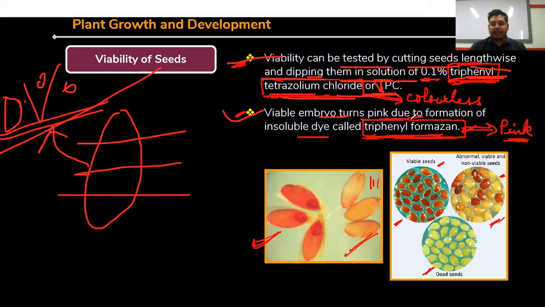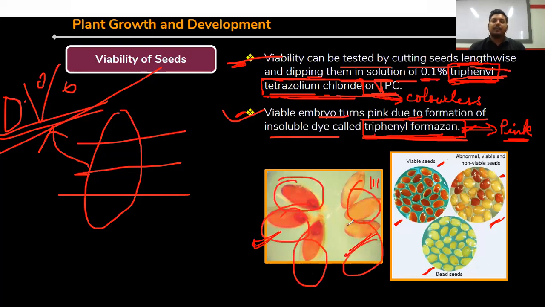A viable embryo turns pink due to formation of an insoluble dye called triphenyl formazan. What happens after dipping these seeds? They form a pink-like structure. Just see the structure, pink-like. So this confirms that yes, this is the viable embryo. Only the viable embryo forms the pink color in this medium, where triphenyl formazan is a dye, meaning simply color.